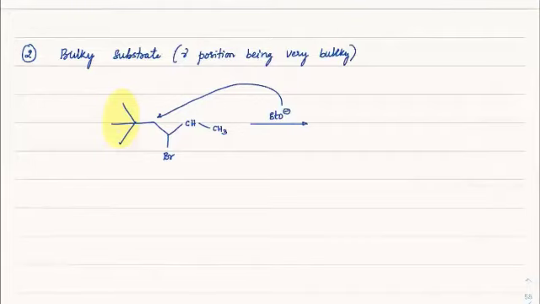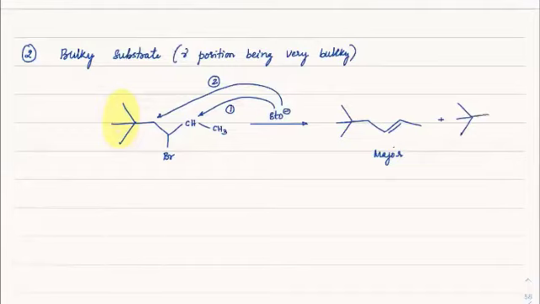Okay. Instead, extracting proton from this position would be easier. Got it? So between 1 and 2, if you see, one would give an attack with the major product. So therefore, what do we have as the major product here? You can see double bond formation here will be the major product. On the contrary, if you have double bond formation here, this way, that will be minor product.